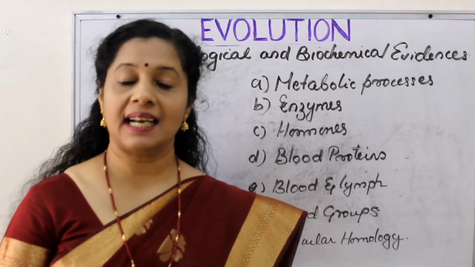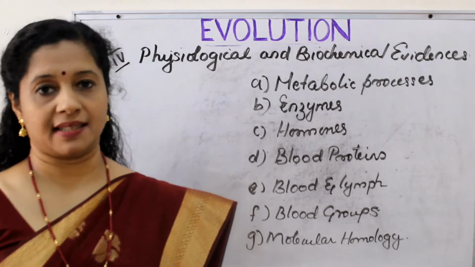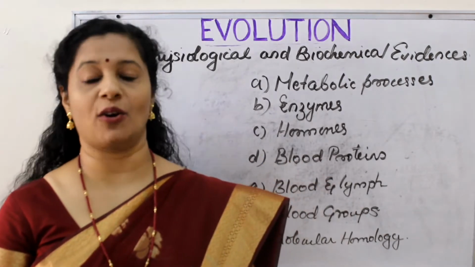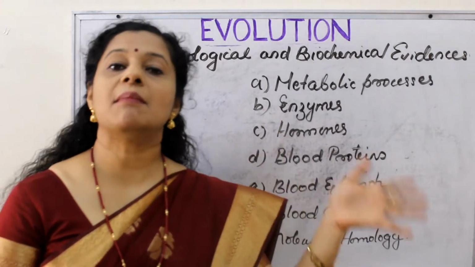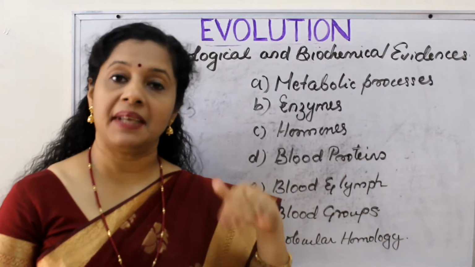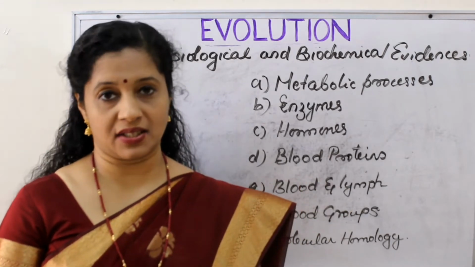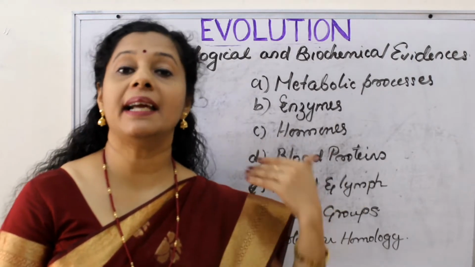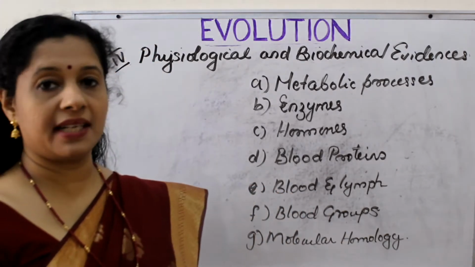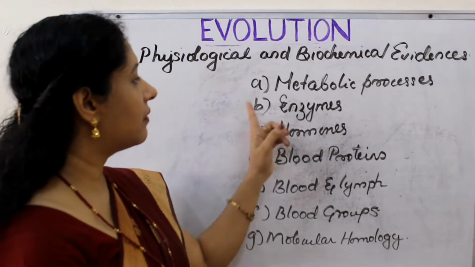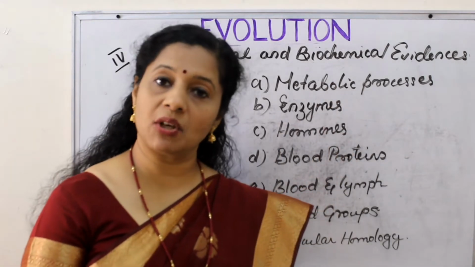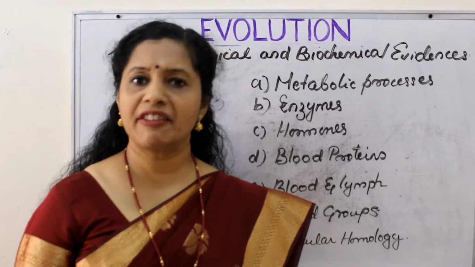So if you analyze the physiology of different organisms or the biochemical processes going on in the body of different organisms, if we find similarities, what does that mean? They have a common ancestor or they are related by descent. So here if you look at the biochemical evidences and the physiological evidences, first is metabolic processes. What is meant by metabolic processes? Nothing but our life processes.